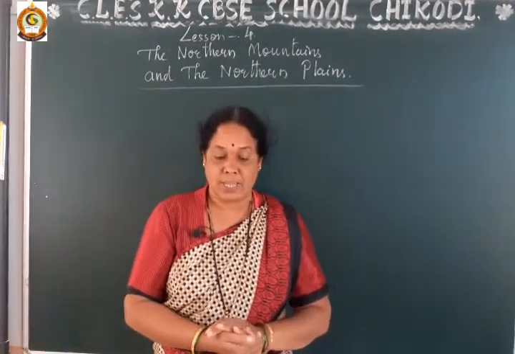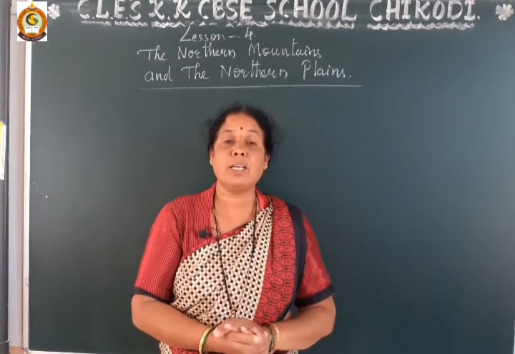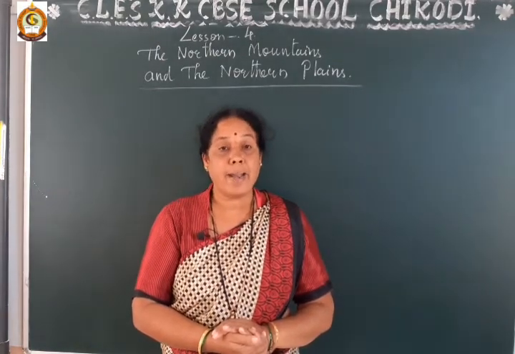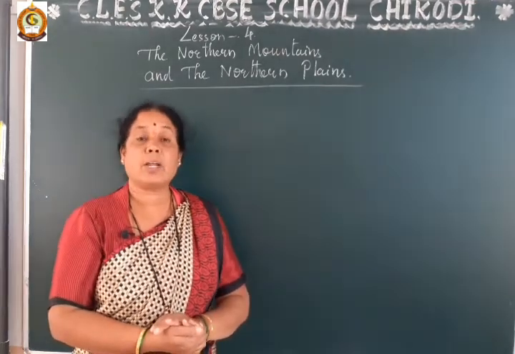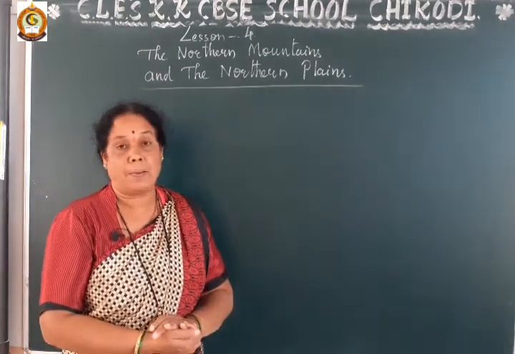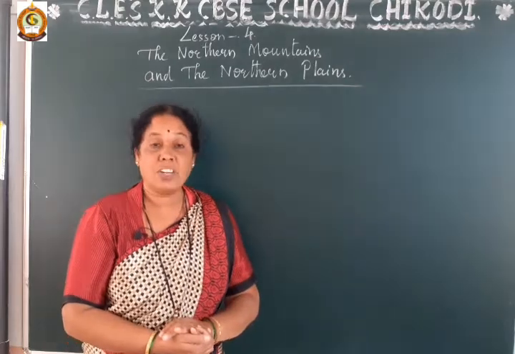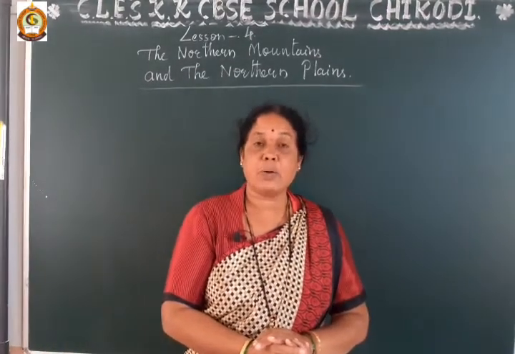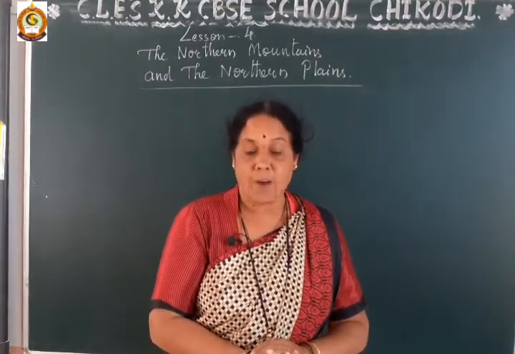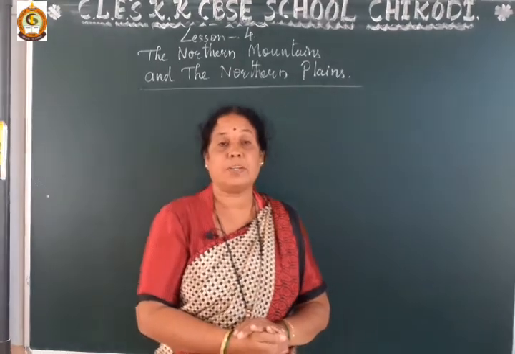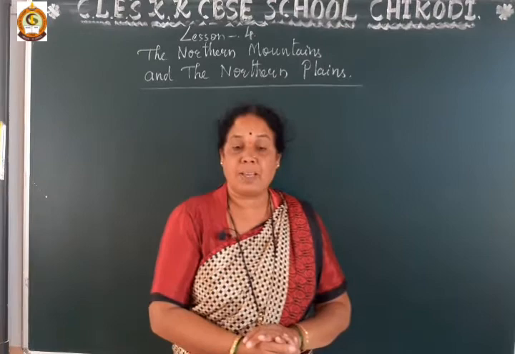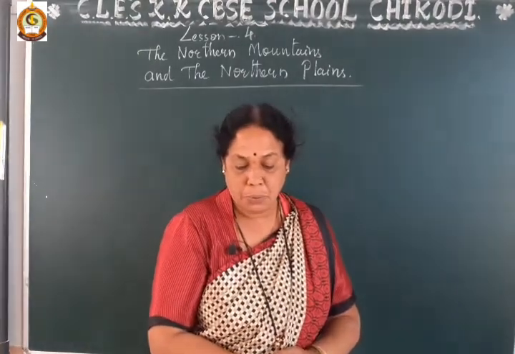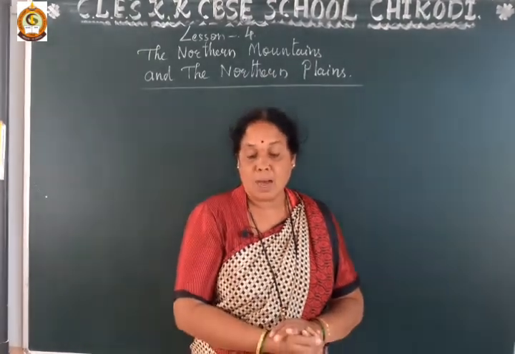Mount Everest has an altitude of 8,848 meters and is located in Nepal. And Kanchenjunga has an altitude of 8,586 meters in India.